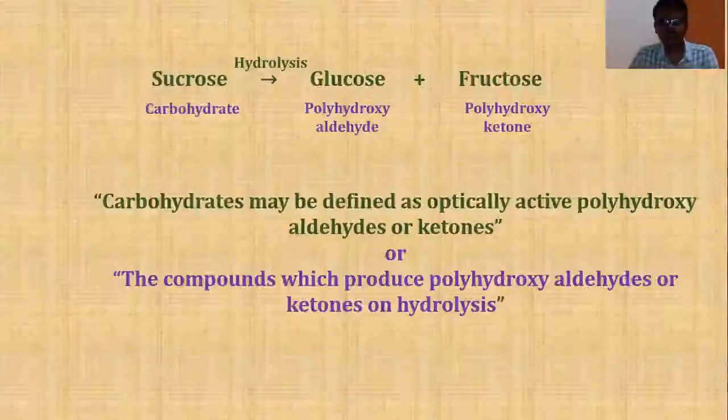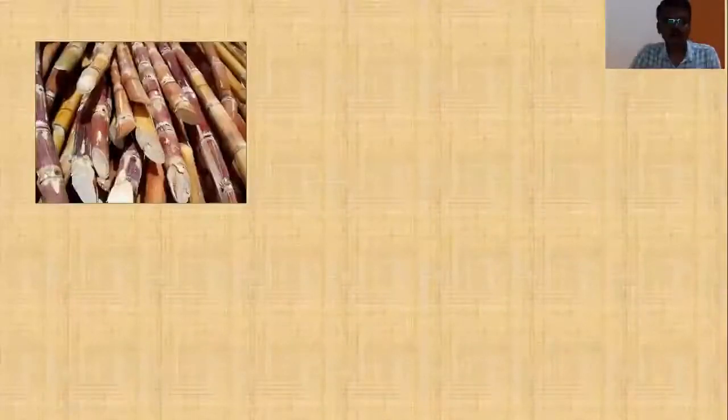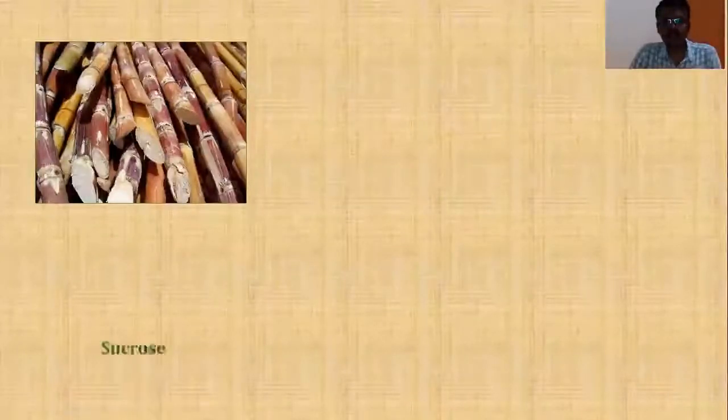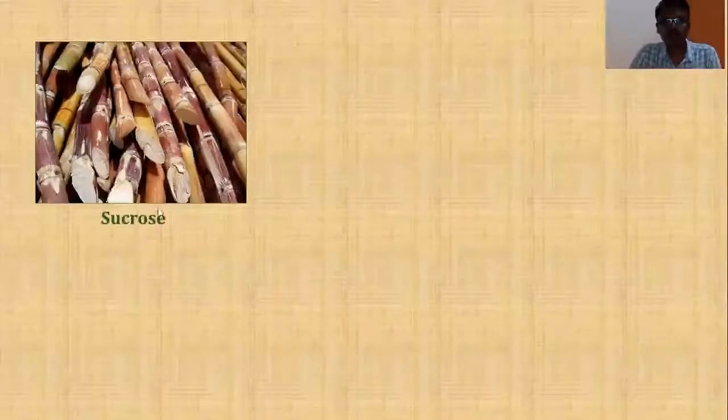Now let us learn more about these carbohydrates. Let us consider some important molecules of carbohydrates which are very familiar in our day-to-day life, note down their important features and try to segregate them or put them into different groups. That is classification of carbohydrates. So students, to learn about classification of carbohydrates, let me consider a few examples. Students, you are all familiar with this. This is sugar cane, right? And from sugar cane, we get a carbohydrate known as sucrose.